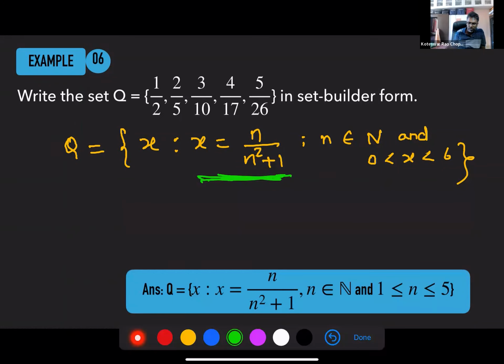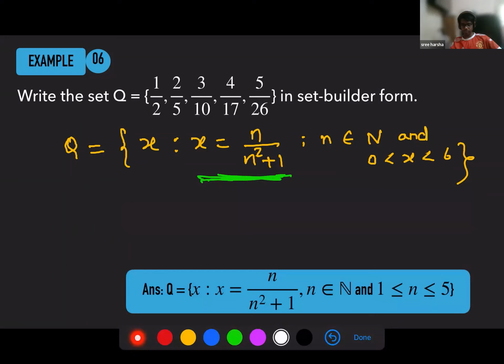So it's almost the same, but what I wrote here is, instead of x in between 0 and 6, I included equals. So instead of using less than, I use less than or equal to. It means the same thing. Very good.